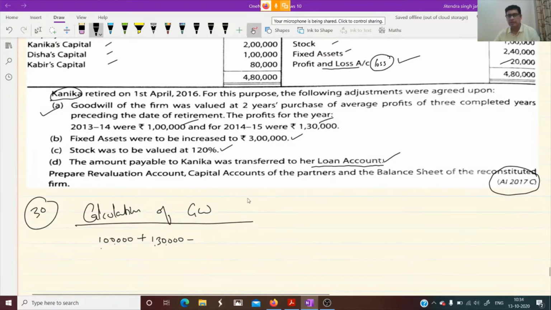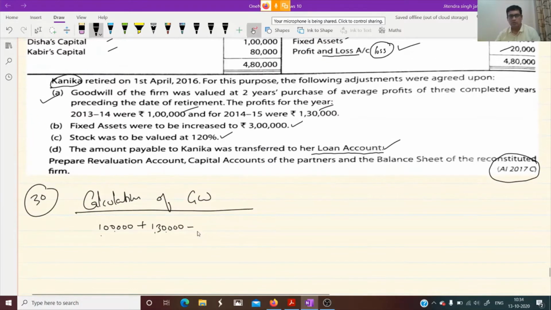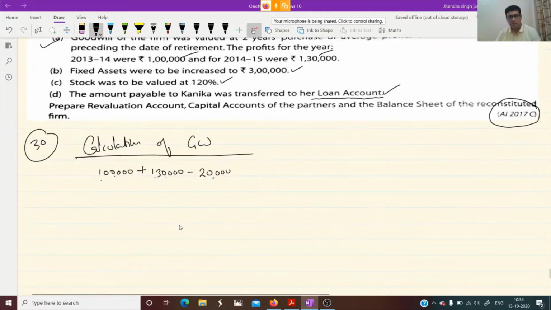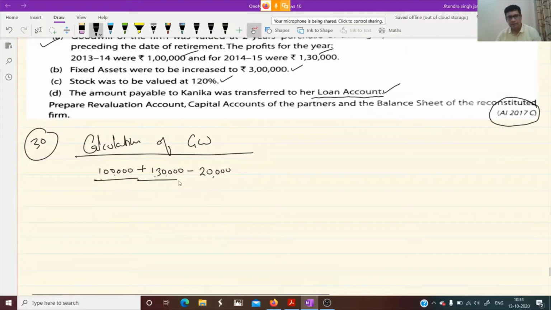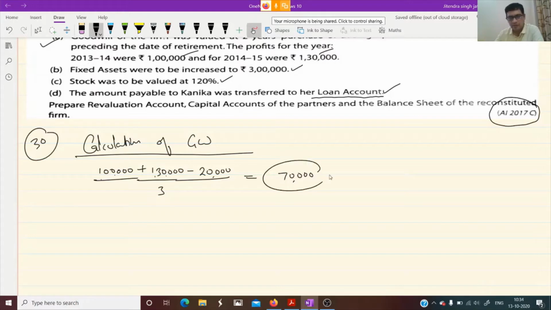Here you can check in the balance sheet: 20,000. So how can we take the average? Divided by 3. Children, 1 lakh plus 1 lakh 30,000 minus 20,000 is 2 lakh 10,000, divided by 3, is 70,000. This is the average profit.